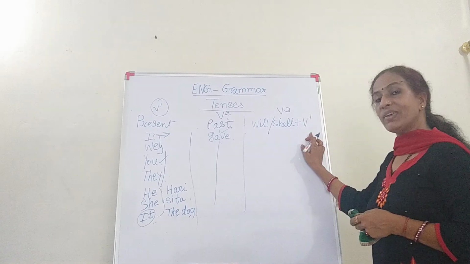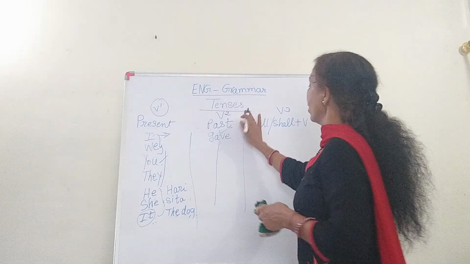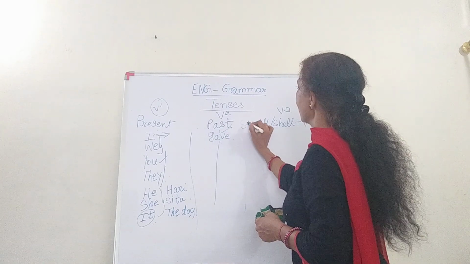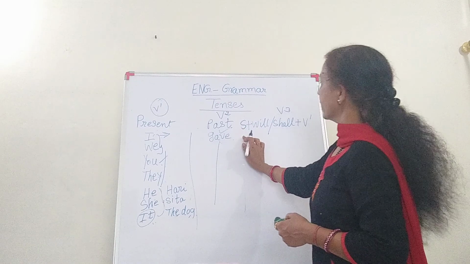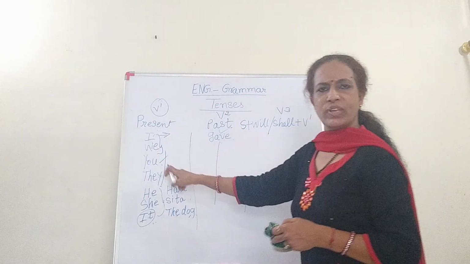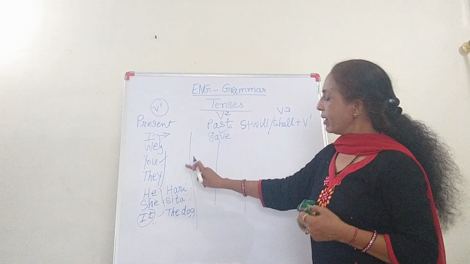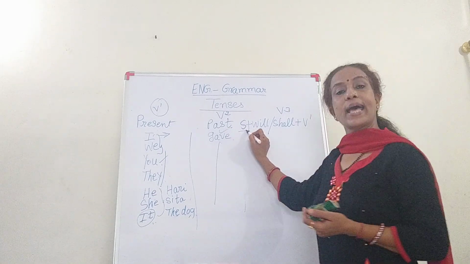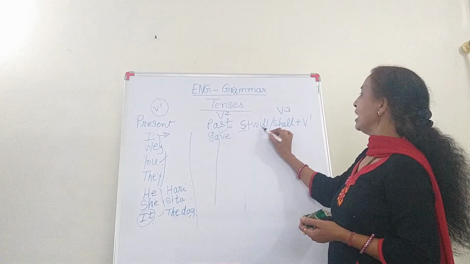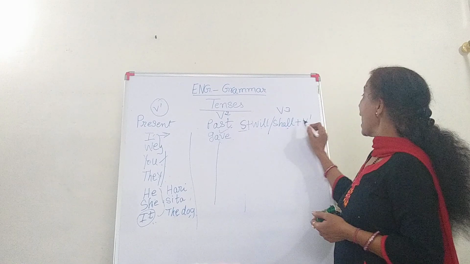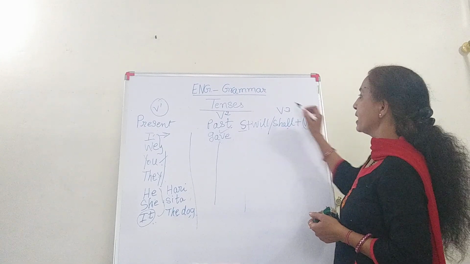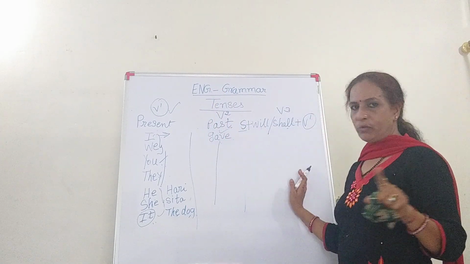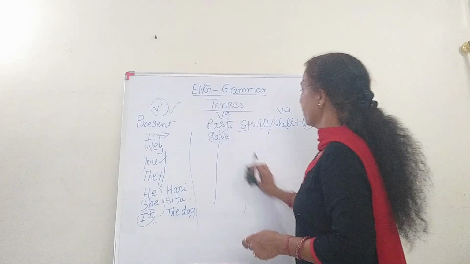What do I mean by V1? Here you have to write the subject, S means subject. It could be I, you, we, they, he, she, it, or Harry, Sita, the dog, any names. That is what is indicated as subject. With that, will or shall you have to use, and V1. V1 means the first original verb. I'll help you with the help of examples.